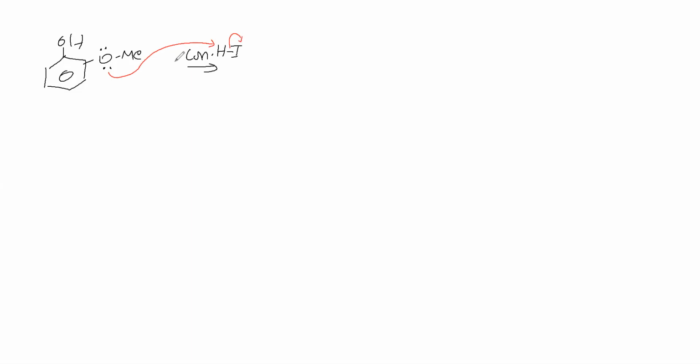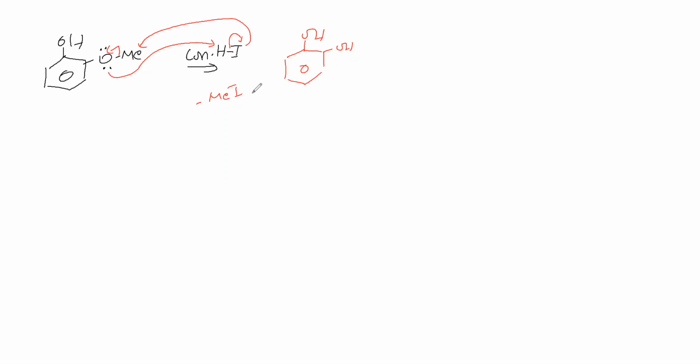Then this I minus is attacking this methyl, and this bond is migrating this side. So here OH, and OMe also becomes OH. Methyl iodide is removed. So we are getting catechol, two OH groups ortho to each other.